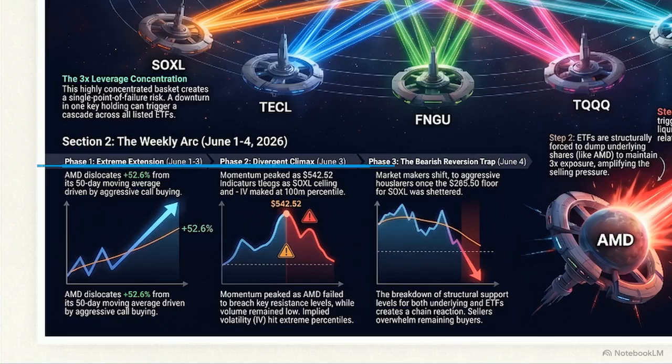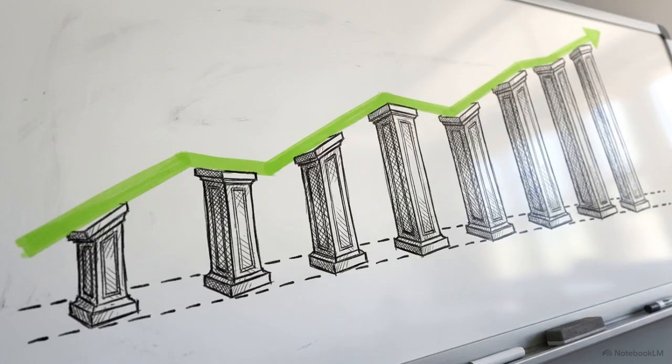This chart capturing Phase 1 shows the extreme extension on June 1st and 2nd. Aggressive, non-discretionary out-of-the-money call block sweeps forced options dealers into an accelerating delta hedging loop, pushing AMD 52.6% above its 50-day moving average. That dynamic forced those dealers into a constant automated buying cycle, temporarily defying standard statistical gravity.